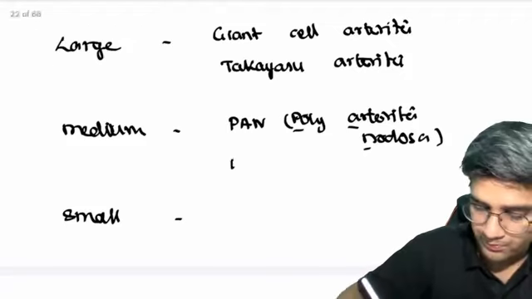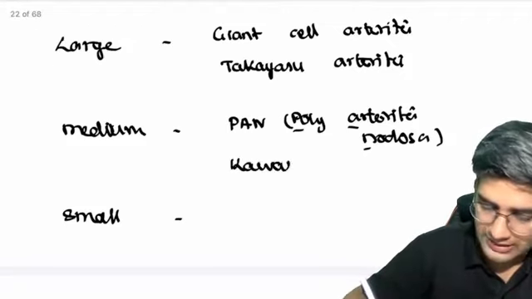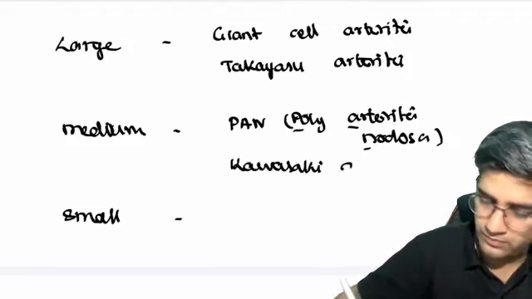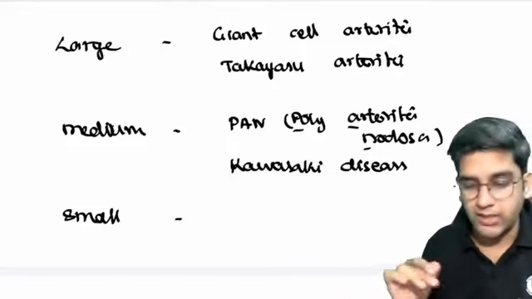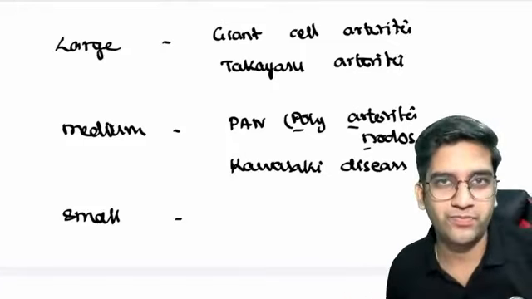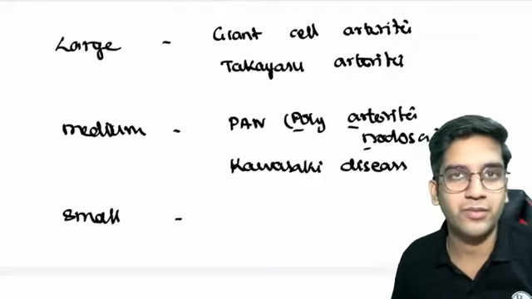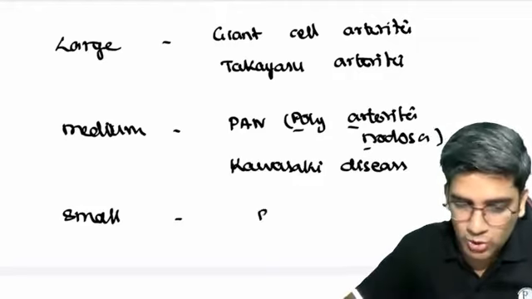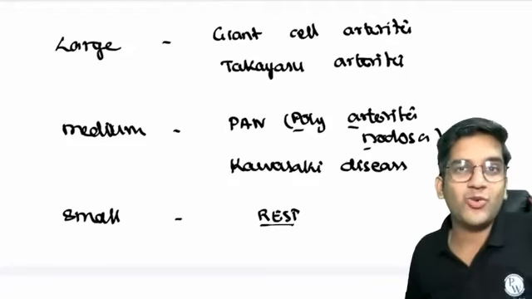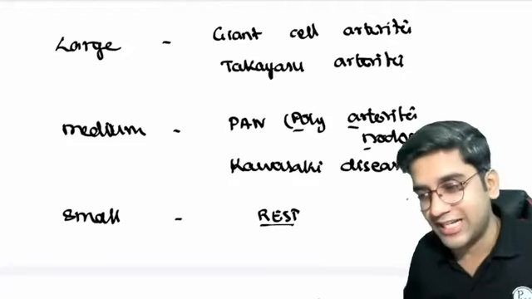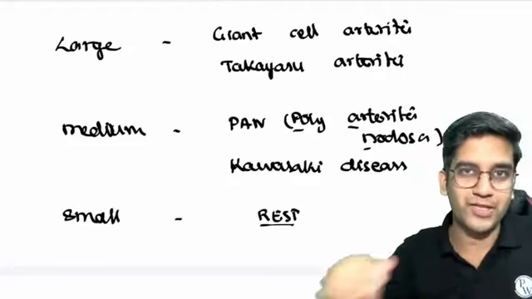And also we have Kawasaki disease. The PAN and Kawasaki disease. So these are two statements, easy to remember. Rest everything is small vessel vasculitis. But when you read like this, please don't forget large and medium. If you forget large and medium, everything goes for a toss.